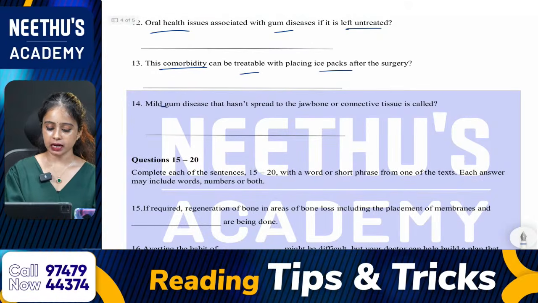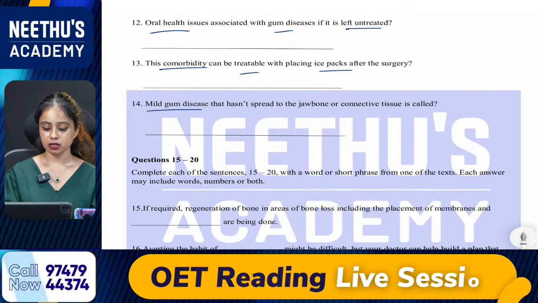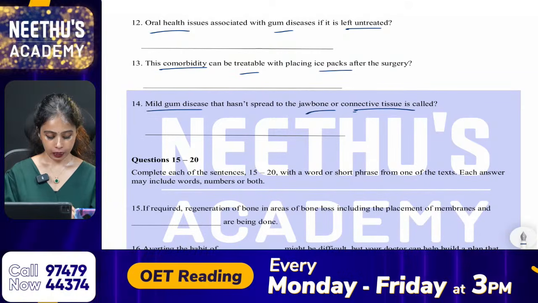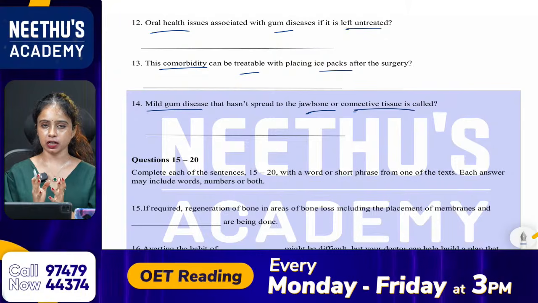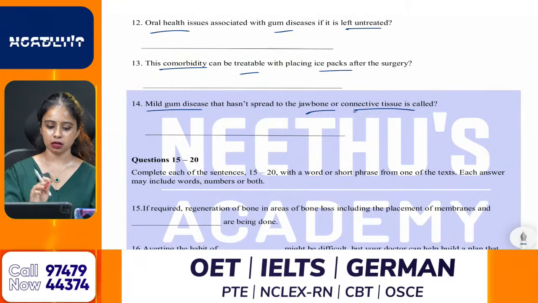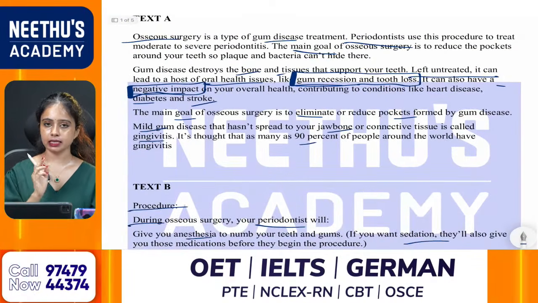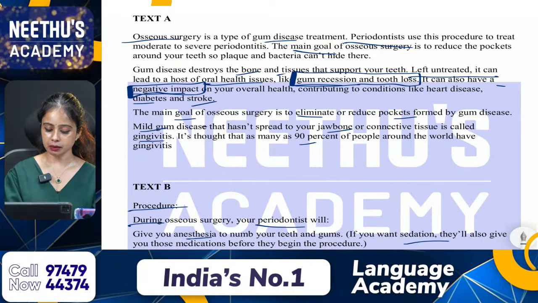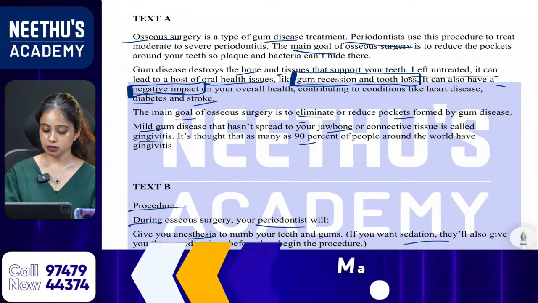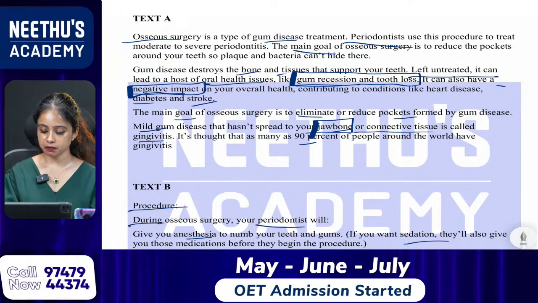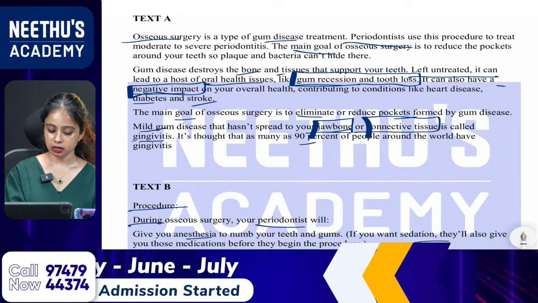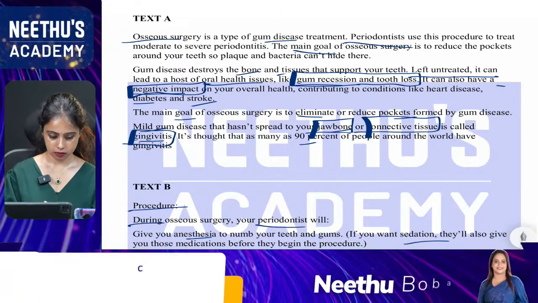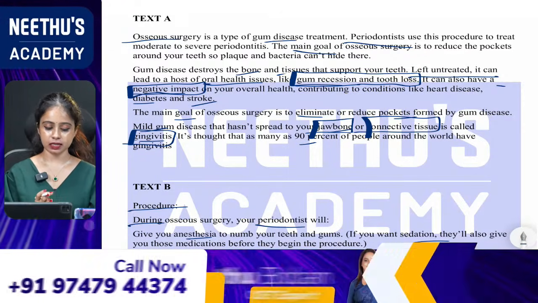The 14th one. Mild gum disease that has not spread to the jawbone or connective tissue is called dash. That is the name of a particular thing, right? It's from text A. Already we have noted the name of this. What is it? Mild gum disease that has not spread to your jawbone or connective tissue is called gingivitis. So the answer is gingivitis from text A.